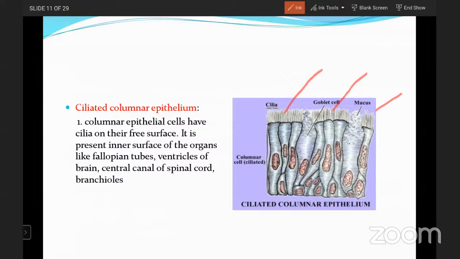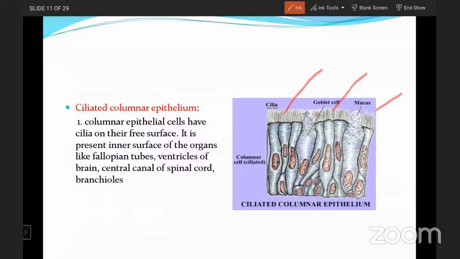Where do we observe this type of ciliated columnar epithelium? It is present on the inner surface of organs like the fallopian tubes, ventricles of the brain, central canal of the spinal cord, and bronchioles. So all these are the regions where we observe the ciliated columnar epithelium. So this is about the ciliated columnar epithelium.